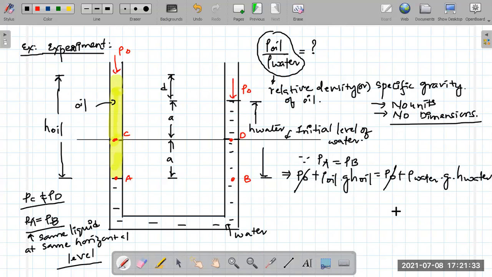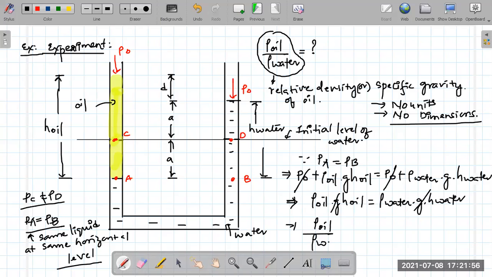We can cancel P naught on both sides. This will be density of oil into g into height of oil is equal to density of water into g into height of water. From this, again I can cancel the value of g. So density of oil by density of water in the given case will be equal to height of water by height of oil. What's the height of water here? That will be A plus A, 2A. Is that right? A plus A by A plus A plus D.